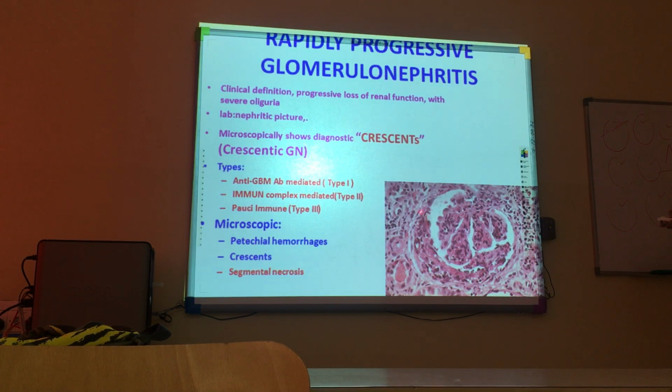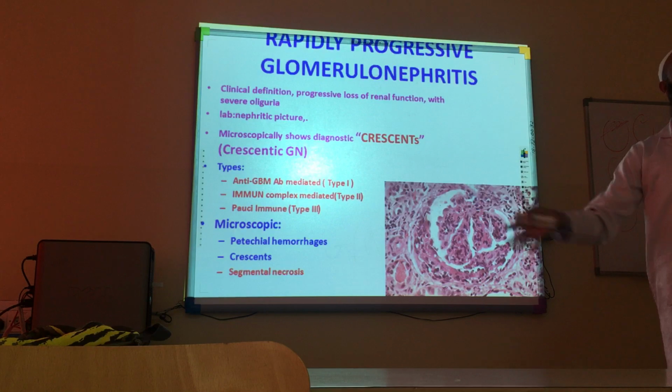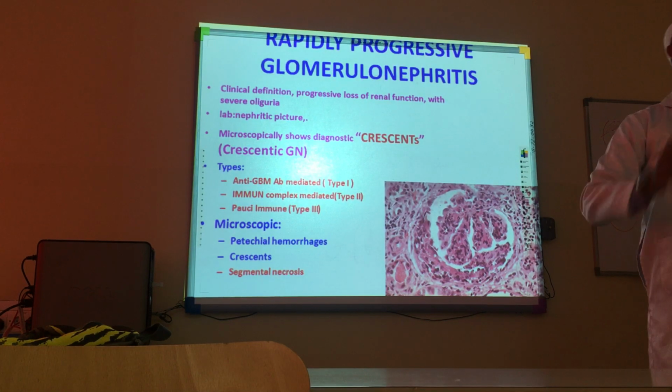There are crescents. You can see this crescent at this place, and we see it at some segments, not the whole glomerulus. Yes, you're right, typically it is showing a lot of necrosis. So there will be necrosis which will not be in the whole glomeruli, rather a segment of glomeruli will be showing a lot of necrosis.